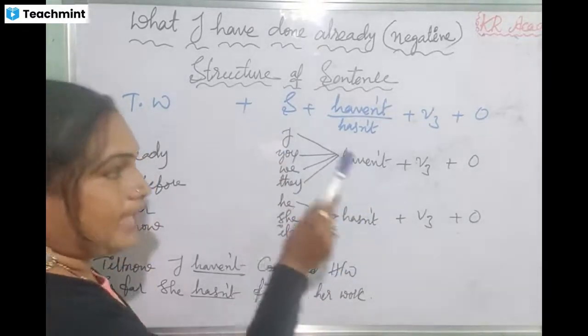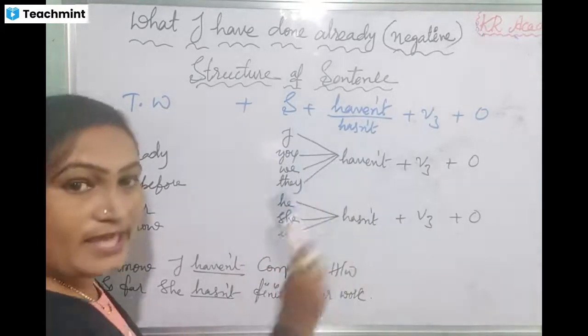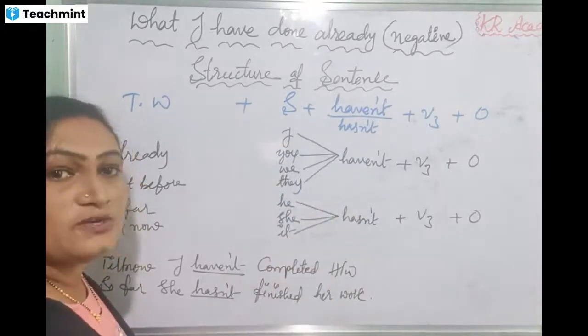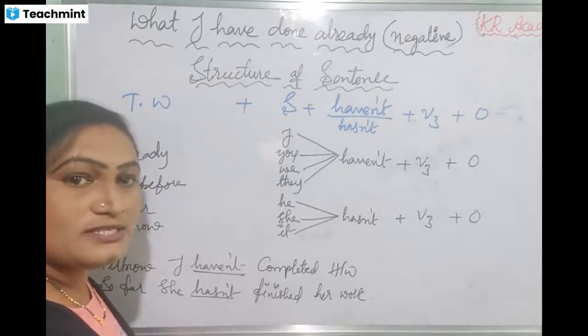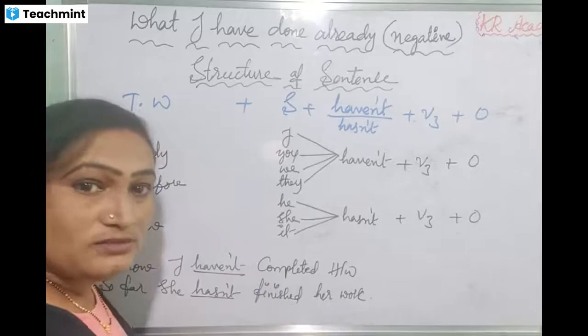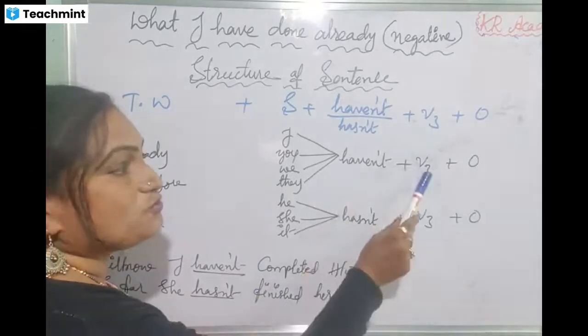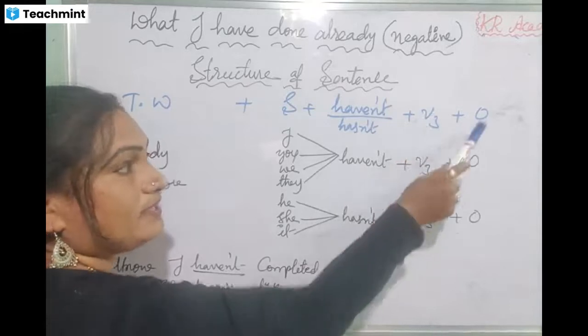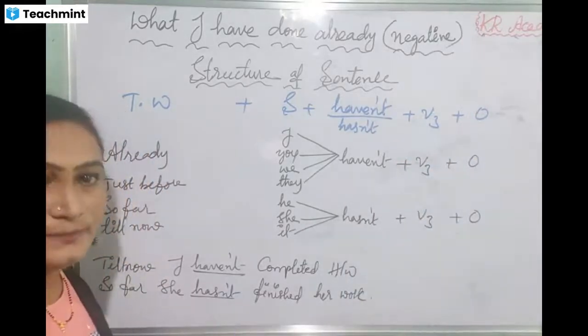So, I haven't, you haven't, we haven't, they haven't. You should not pronounce it as have not. You should pronounce it as haven't only. Okay. Then after haven't, you should use the V3 form. Then add an object to it. Then your sentence will be complete.